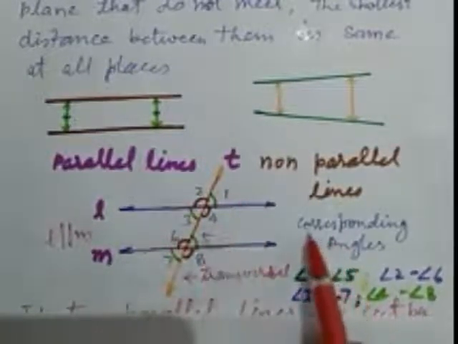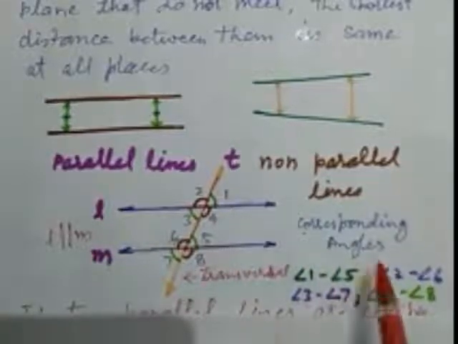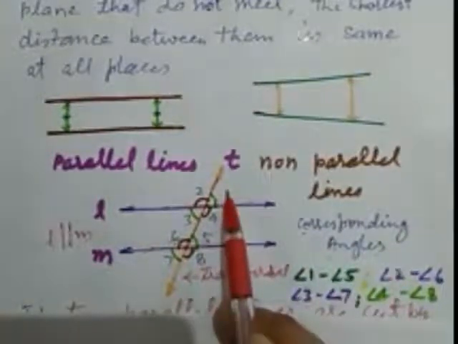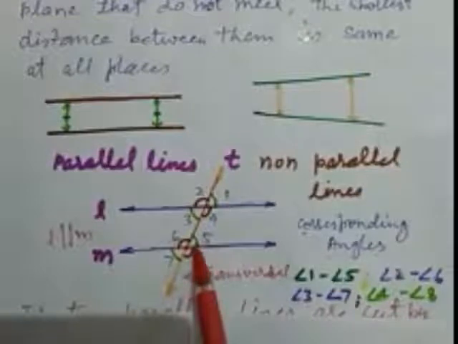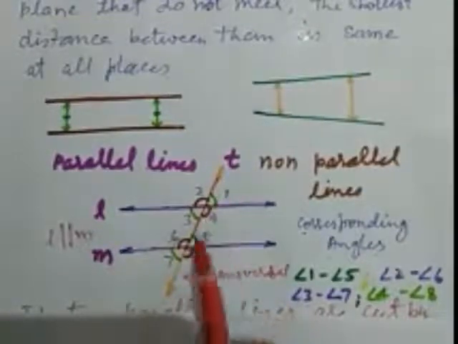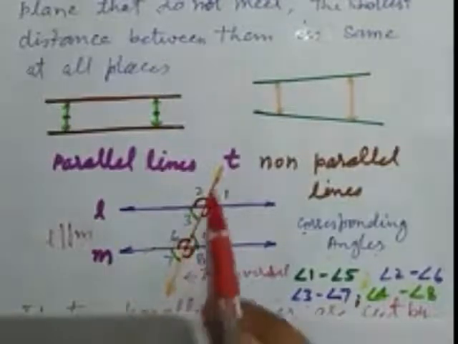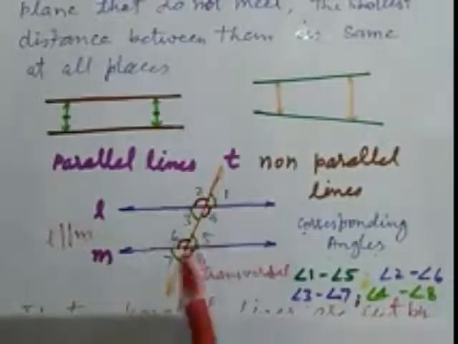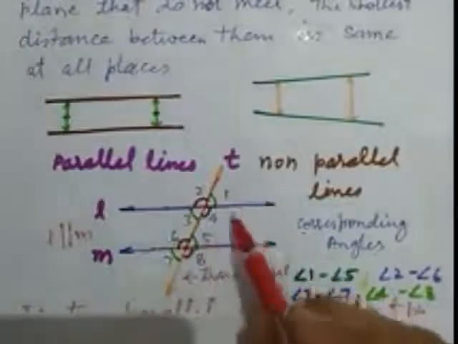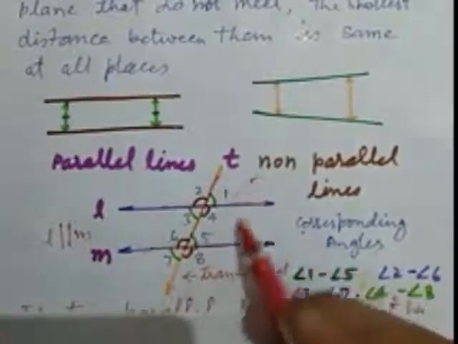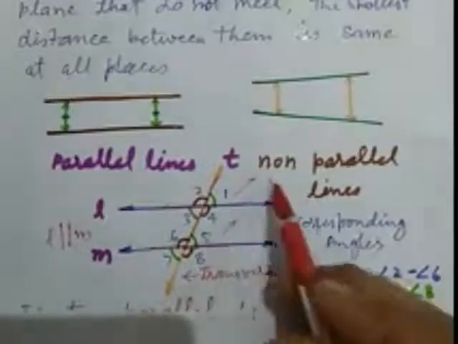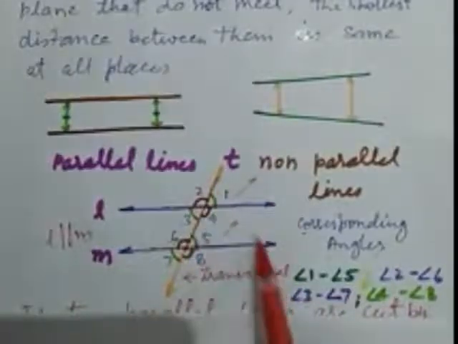Here angle 1 and angle 5 are corresponding angles because they have a common line, that is the transversal line, and both have the same direction. They make a flag.